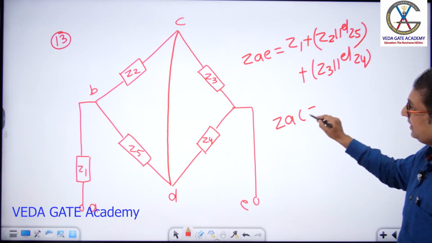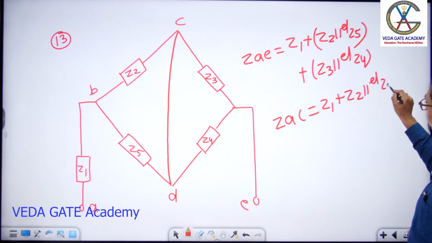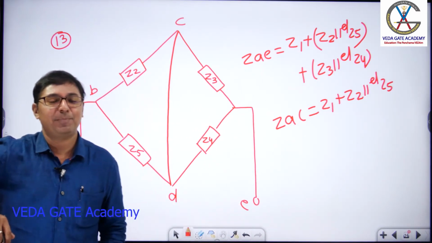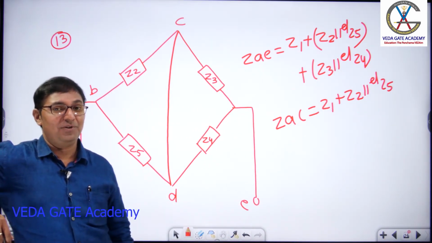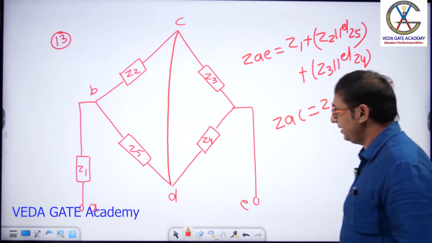If I ask ZAC, what is your answer? Z1 plus Z2 parallel Z5. Like this it continues. Easy or difficult? Series parallel. Easy or difficult? Series parallel. Easy, dears.